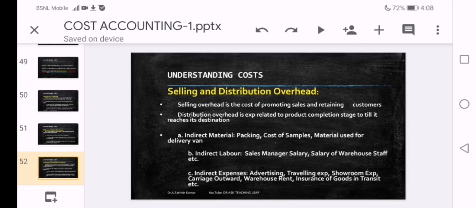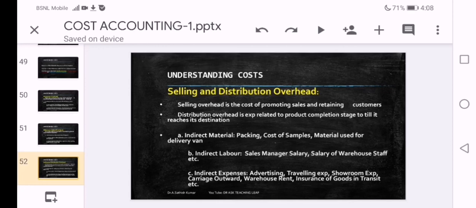Now selling and distribution overhead, the last and final component of the overheads. If you want to understand further or research further, these can again be divided into two parts: selling overhead separate and distribution overhead separate. What are selling overheads? It is the cost of promoting sales and retaining customers.